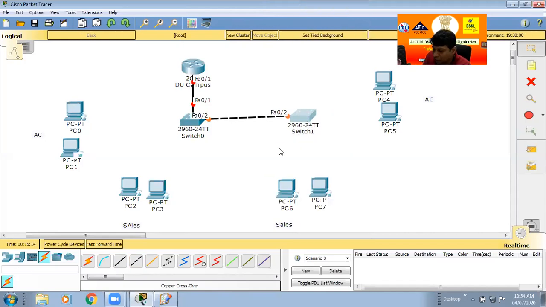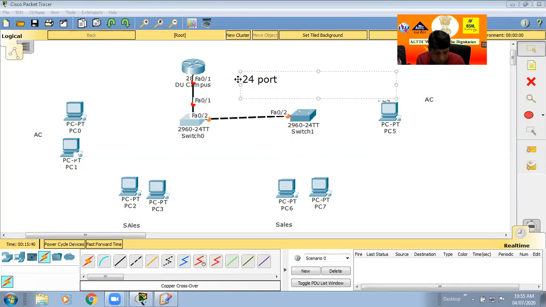Now what can we do? For VLAN, it is mandatory: VLAN is always made with the help of a switch. In this switch, I have 24 ports.